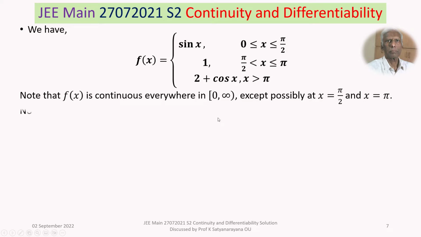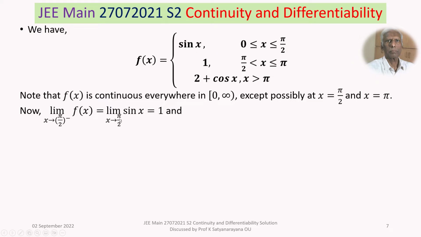Now, let us see the limit as x tends to pi by 2 minus, means from the left, of f of x. That is the limit as x tends to pi by 2 of sin x, because x is tending from left, that means in this interval it is sin x.